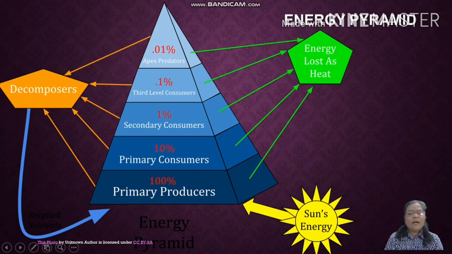Suppose in the producer 10,000 kilocalorie is there, and then the next level only 1,000 kilocalorie energy is there, because from the lowest level up to the highest level energy is decreasing. See, 100%, 10%, 1%, 0.1%, 0.01%.